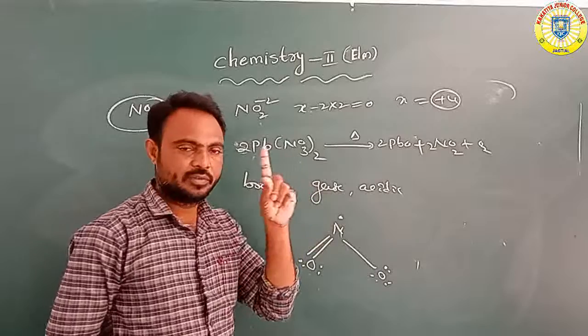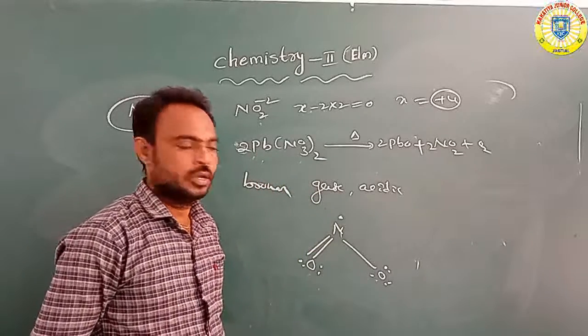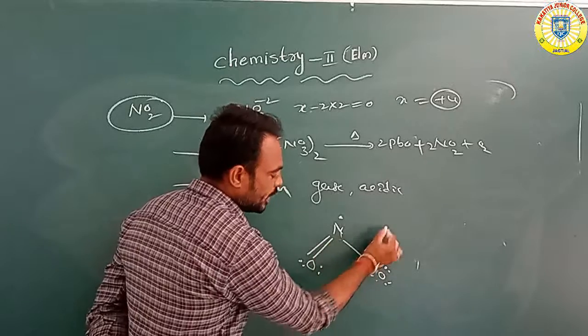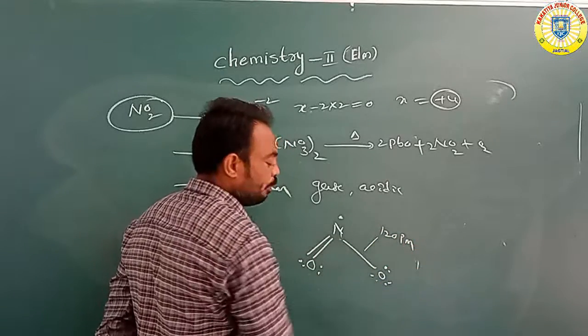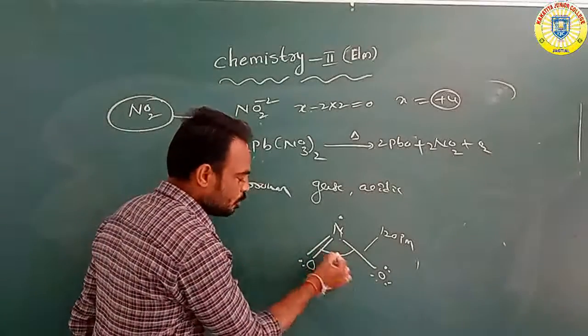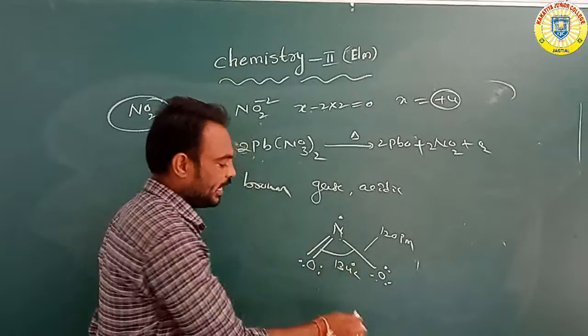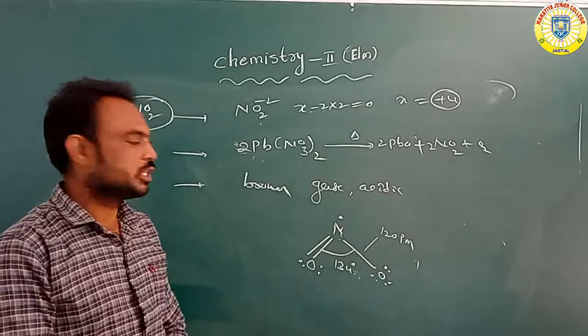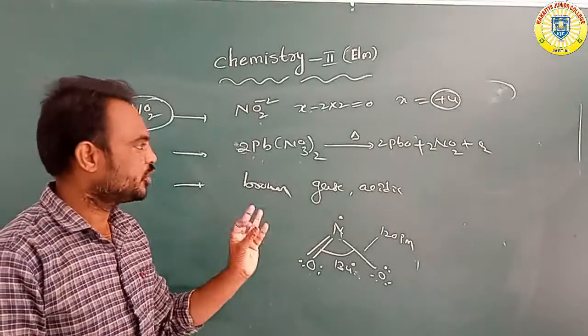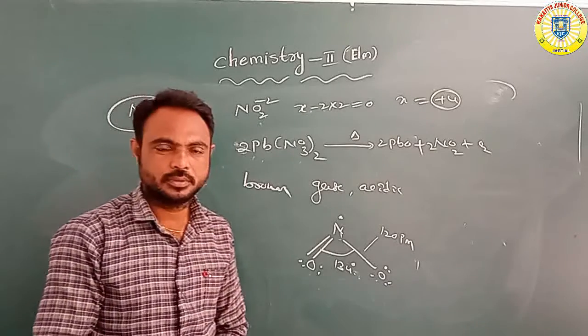Between nitrogen and oxygen, the bond length is 120 picometers, and the bond angle is 134 degrees. What is the shape? Angular shape, or angular structure.